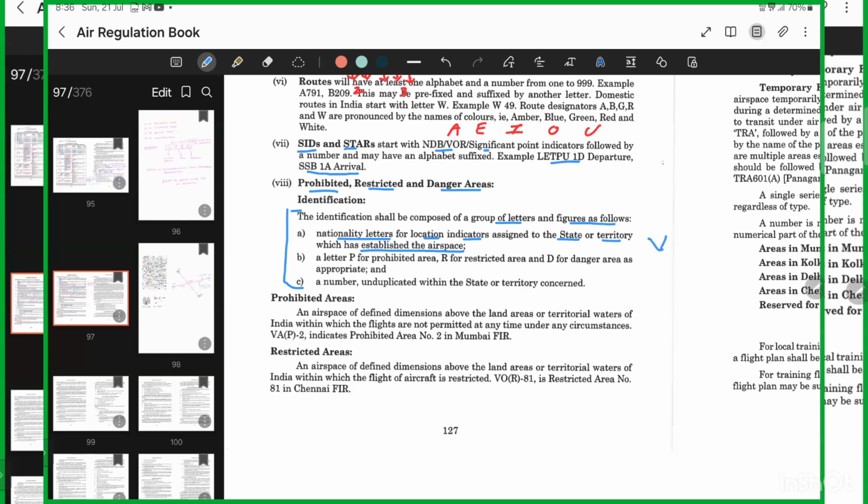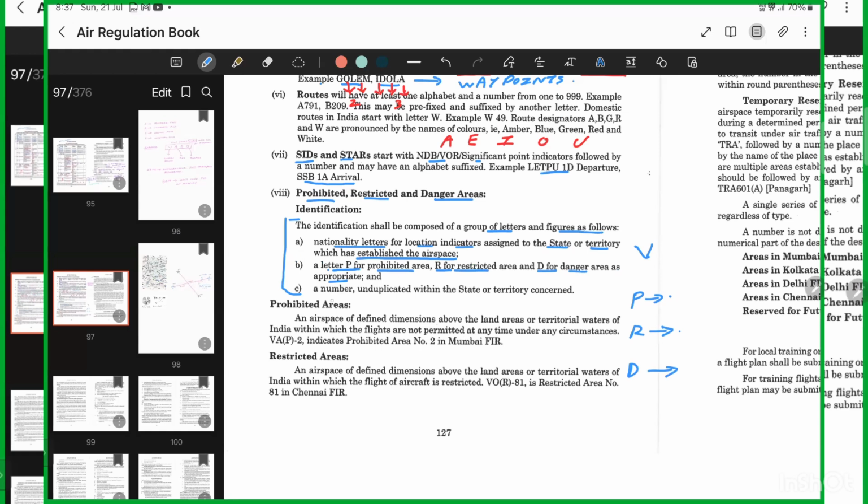Next, a letter P for prohibited area, R for restricted area, and D for danger area, as appropriate. Please write this down. I'll show you the difference between restricted, danger, and prohibited in subsequent paragraphs.